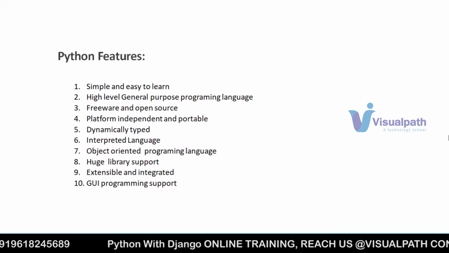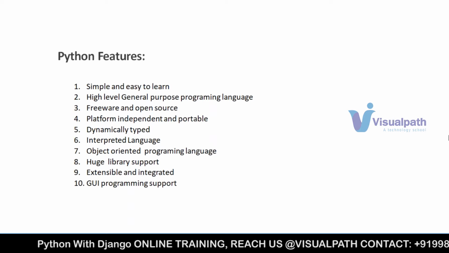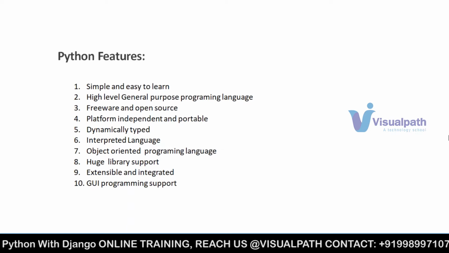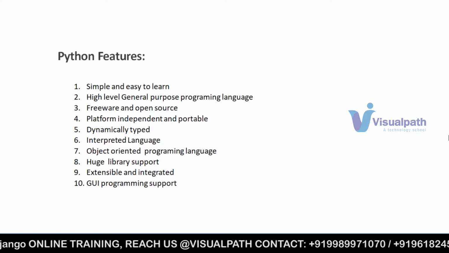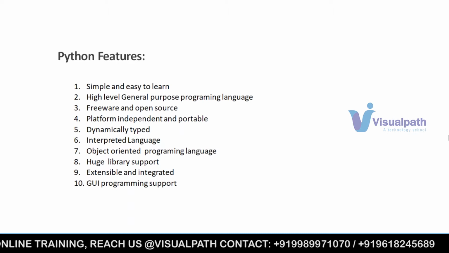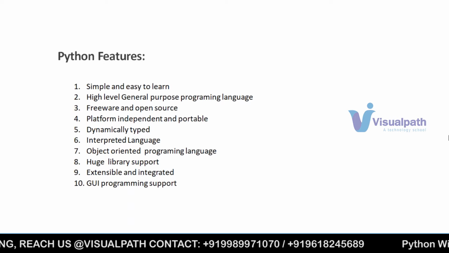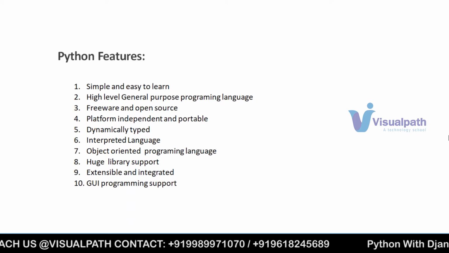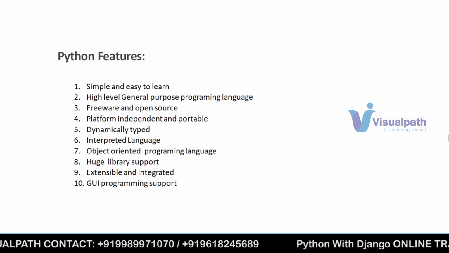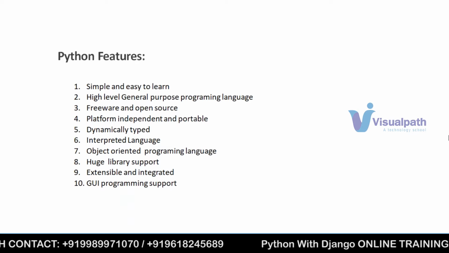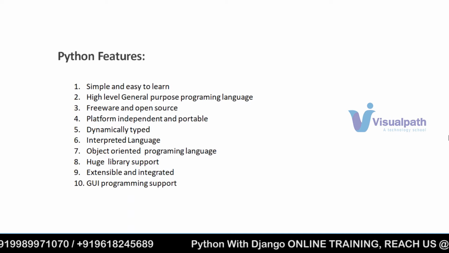Because Python is platform independent, it is portable in nature. Portable means we can move from one platform to another platform, meaning Windows to Linux, Linux to Mac, Mac to any other IBM operating system, like that. Okay. So this is the platform independent nature. And the very important point is Python is a dynamically typed and interpreted programming language. So the fifth and sixth points are very important.